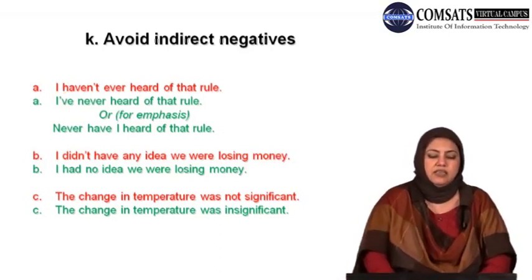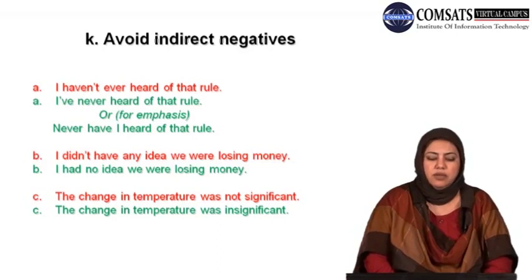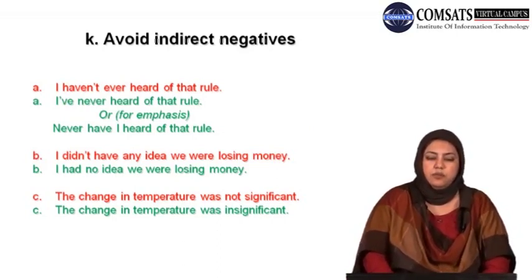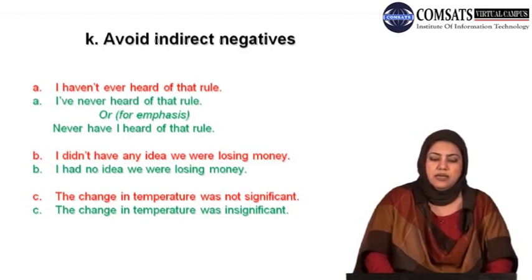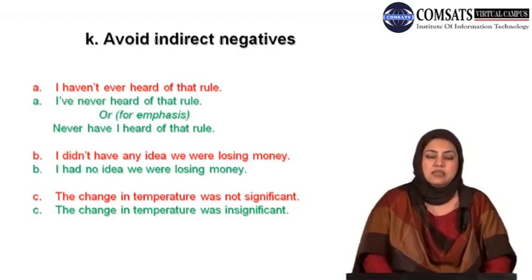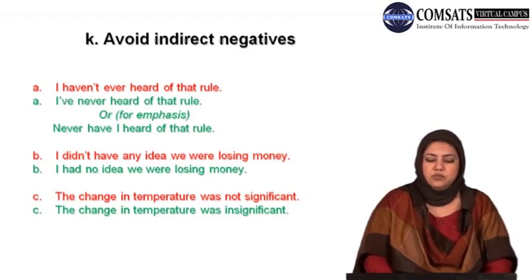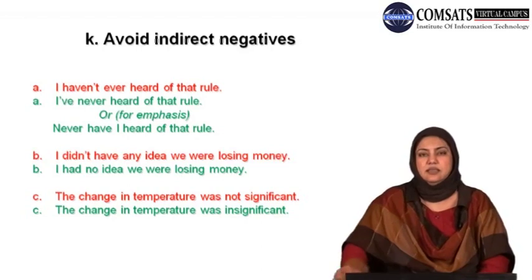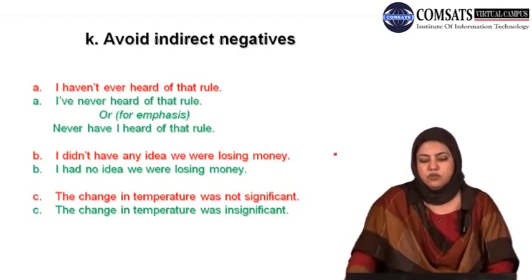Look at example B. I did not have any idea we were losing money. I had no idea we were losing money. तो you see indirect negatives जो है ना, उनकी बजाय direct form में जाएं. I had no idea instead of I did not have any idea. Look at the last example on the slide. The change in temperature was not significant. The change in temperature was insignificant. तो negative forms जो है ना, indirect forms जो हैं, उनको avoid करें.